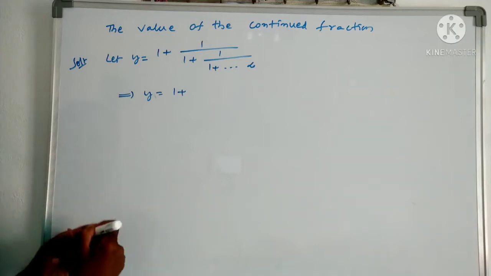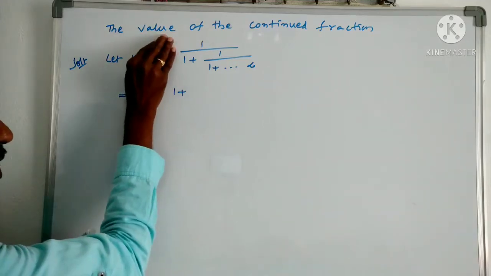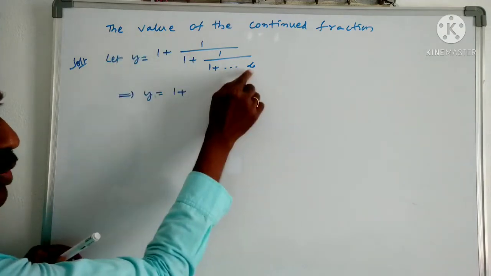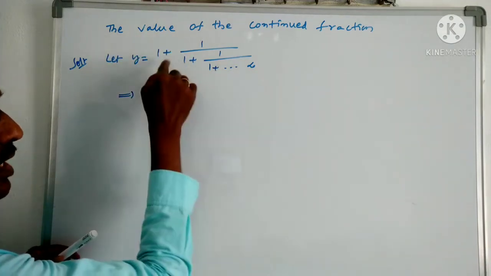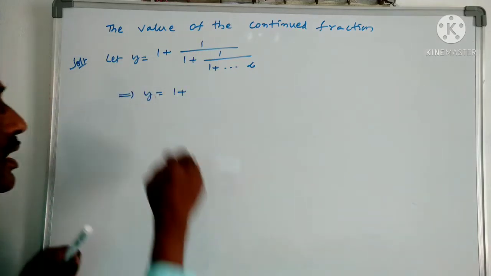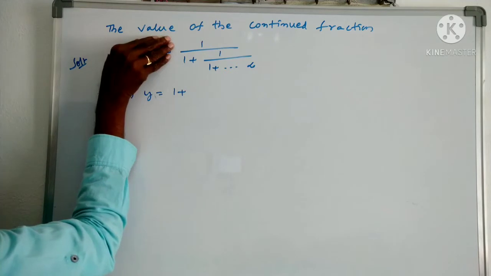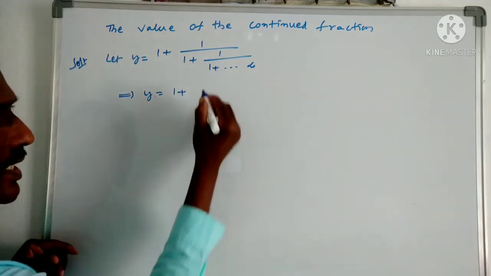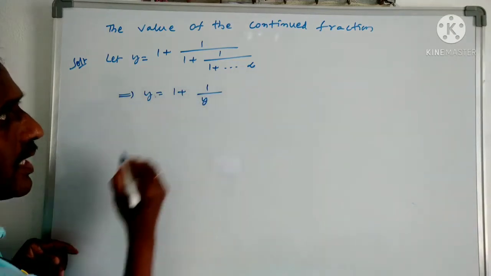Now if I remove this, what does it become again? It is y only, because there are infinite terms. If you eliminate 1 or 2 or any number, the terms will still be infinite. So if I remove this, again that becomes the denominator with the value y. So we can write it as 1 by y.